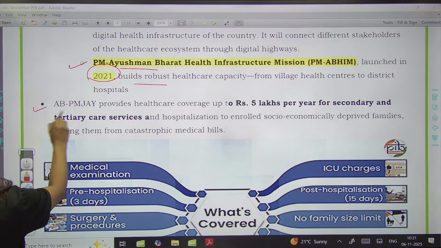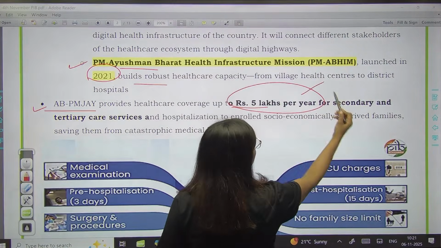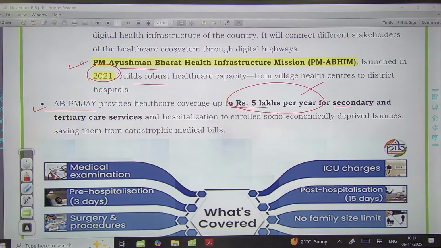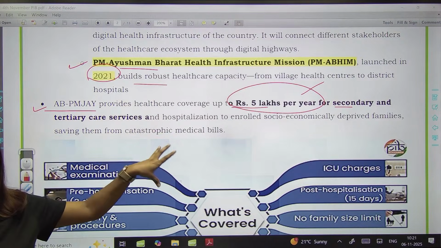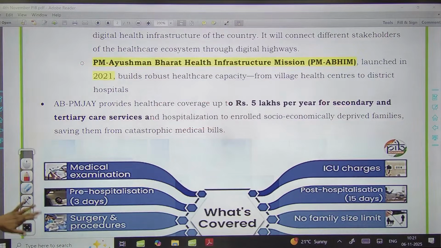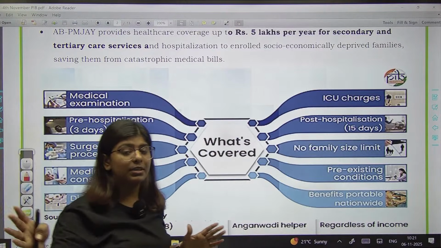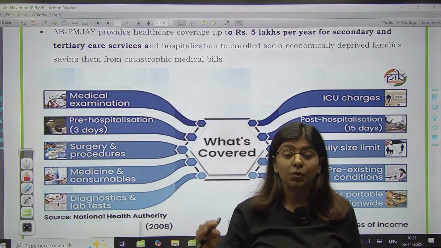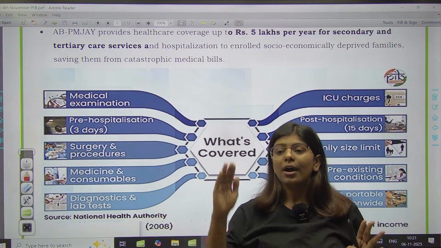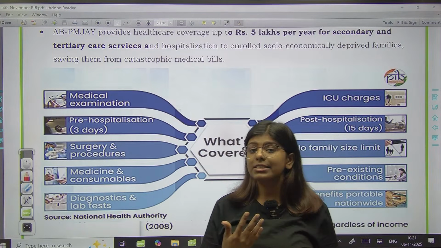And then we have PMJAY that provides healthcare facilities that I've recently talked. 5 lakh rupees per year, per annum, 5 lakh rupees has been provided for the secondary and tertiary care services, जहाँ पे basically जो basic आपका expenditure है, that is spent on the hospitalization. Okay, so economically जो deprived families हैं, in case there is any hospitalization, अगर private hospitalization हो जाता है किसी भी disease के लिए, you know कि per bed जो charge होता है वो कितना ज़्यादा costly होता है. Even in the government hospitals it's expensive.